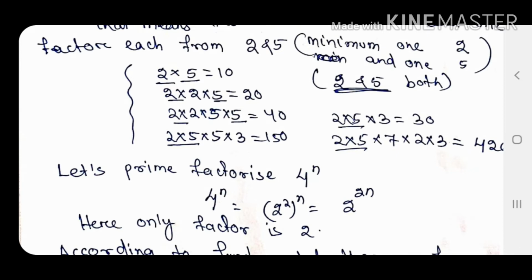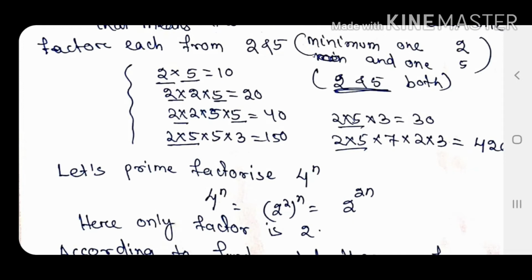So, for a number to be divisible by 10, it must be divisible by 2 and 5. In the example you can check 10, 20, 40, 150, everywhere there is at least one 2 and one 5. So, we need 2 and 5, at least one 2 and at least one 5. There may be more than one 2 or more than one 5, no problem.